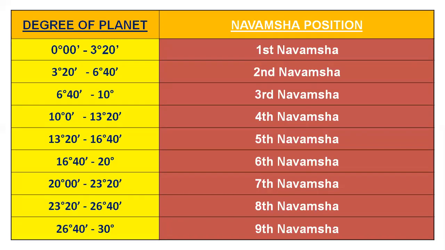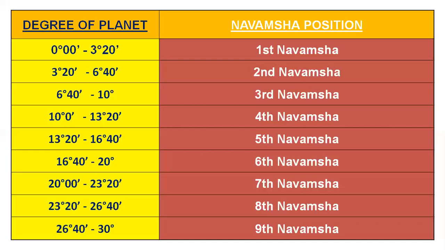So let's assume that you have a planet which is, for example, in Aries sign, and it is at 6 degrees 50 minutes. Which Navamsha does it fall in? It falls in the third Navamsha, because it is between 6 degrees 40 minutes and 10 degrees. Let us take another example. For example, your Moon is in Leo sign and it is at 12 degrees. So it falls between 10 degrees and 13 degrees 20 minutes. So it will be in the fourth Navamsha.